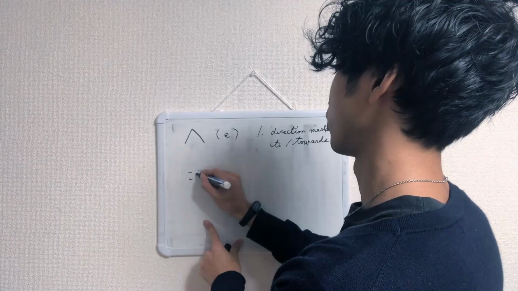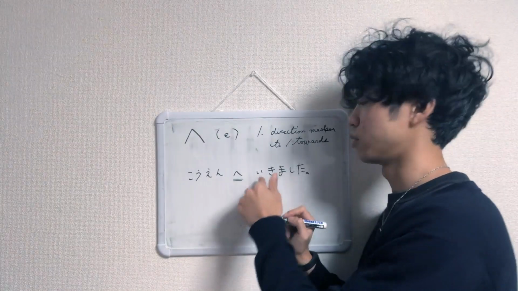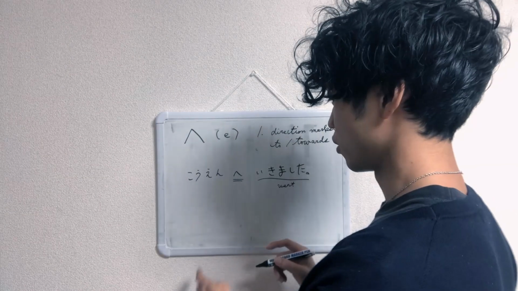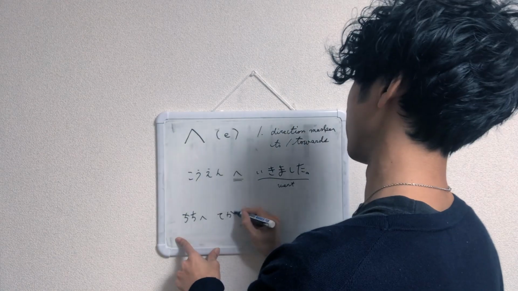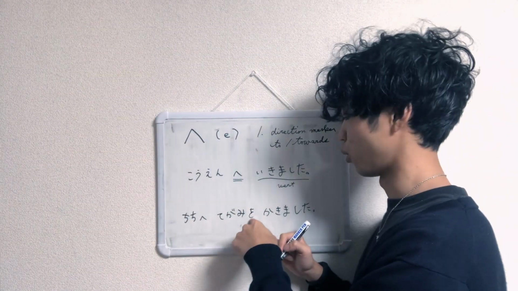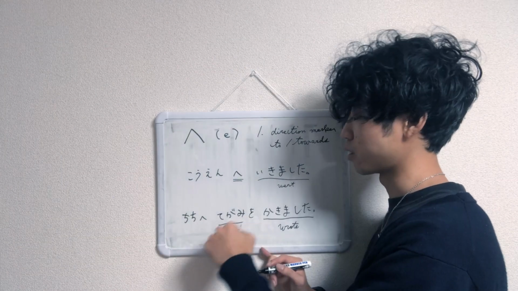Let me give you an example. 公園へ行きました。公園 park, へ here, 行きました. When I went to the park. 父へ手紙を書きました。父 father, へ to, 手紙 letter, を書きました, wrote a letter to my father. I wrote a letter to my father.